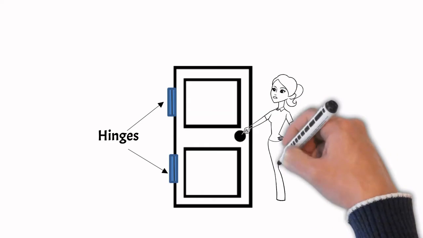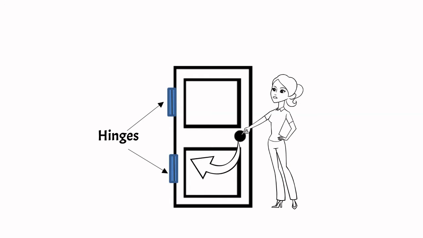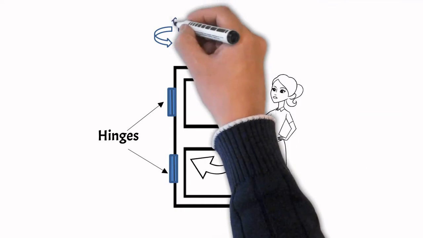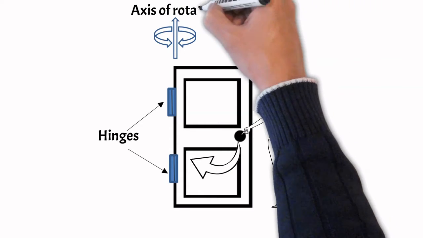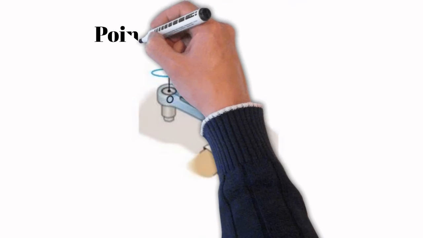In this case, the effect of the force you apply is to turn the door about the fixed edge. This turning effect of the applied force is more when the distance between the fixed edge and the point of application of force is more. The axis of the fixed edge about which the door is rotated is called the axis of rotation. Now, fix one end of a rod to the floor or wall and apply a force at the other end tangentially. The rod will be turned about the fixed point, which is called the point of rotation.